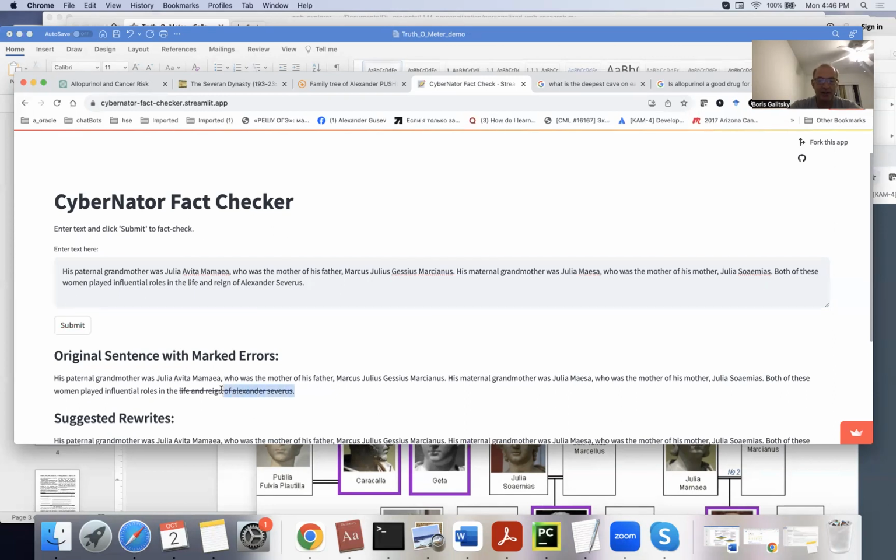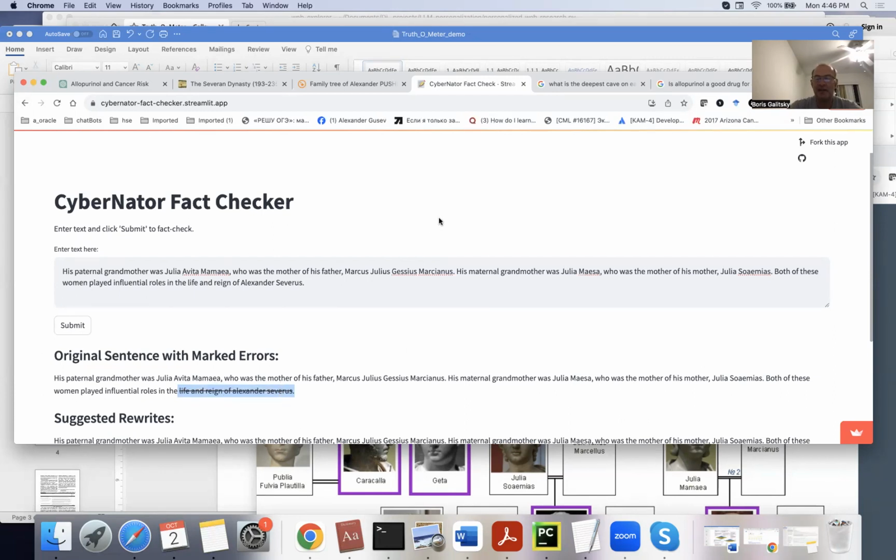The only thing the system disagreed with is that it didn't find confirmation that both of these women played an influential role in the life of Alexander Severus. So this part we cannot confirm.